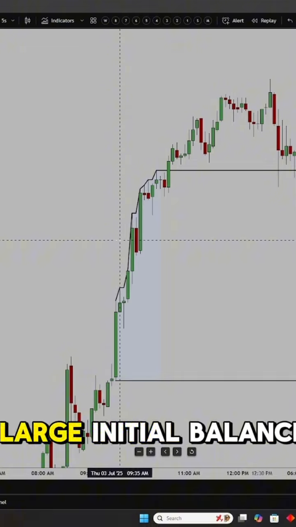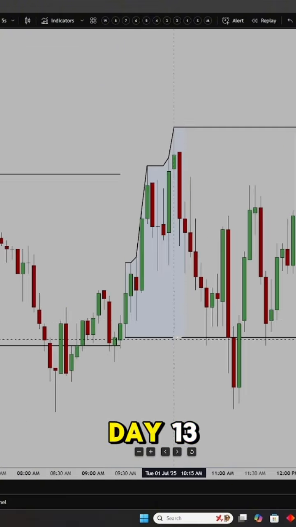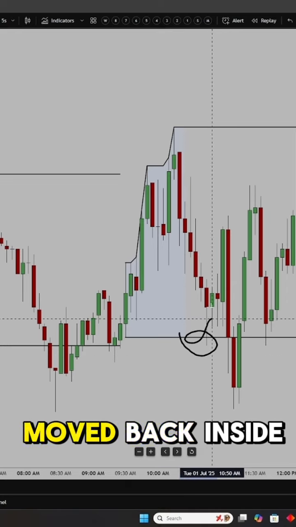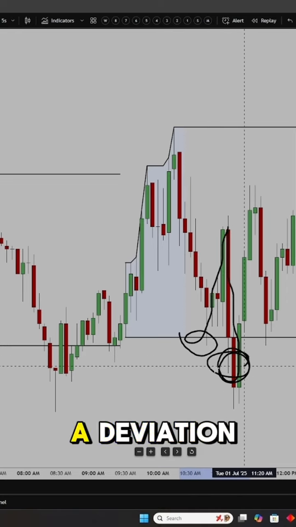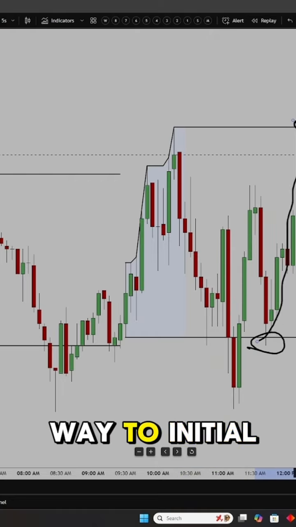Day 13, we had a large initial balance that we broke out of, failed to retest, broke through, and then moved lower. Day 13, tested initial balance low, moved back inside the range. Again, more of a deviation, fake out below initial balance, came back inside, retested initial balance, and worked our way all the way to initial balance high.